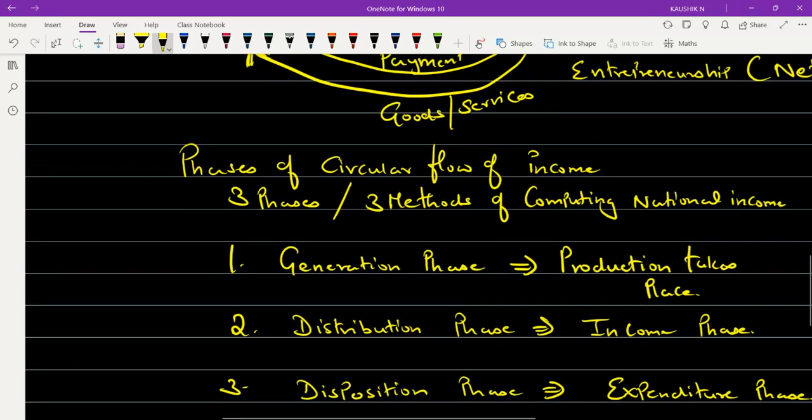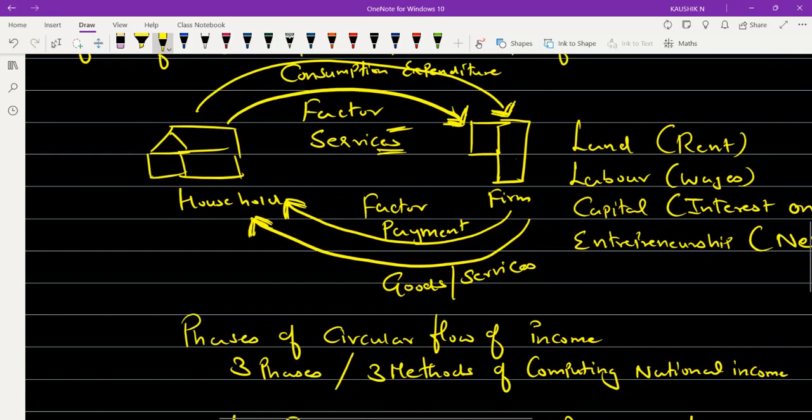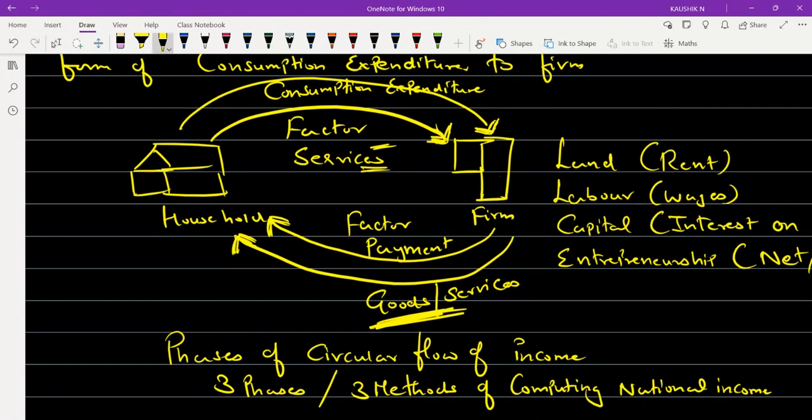So just what we saw initially, the firm is using these factor services and producing goods and services. The firm is only producing goods and services, and these are produced with the help of land, labor, capital, and enterprise, for which it makes a payment called factor payment.